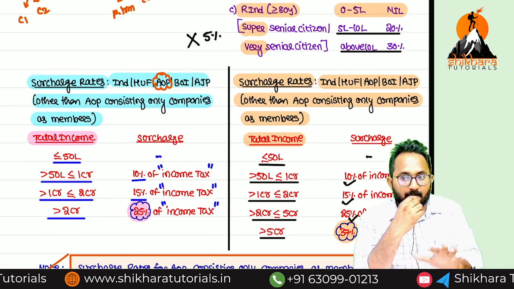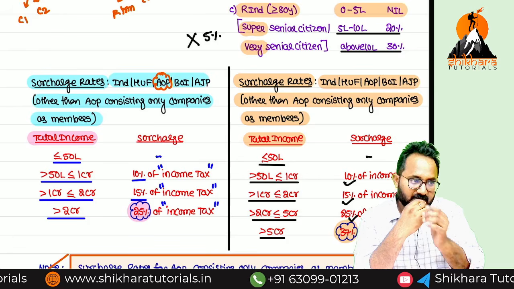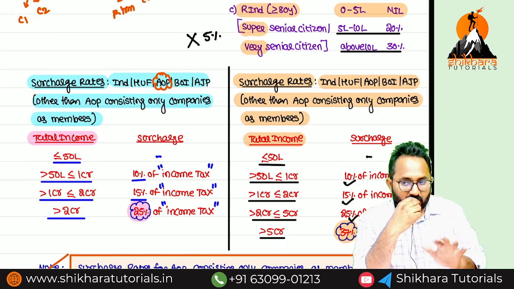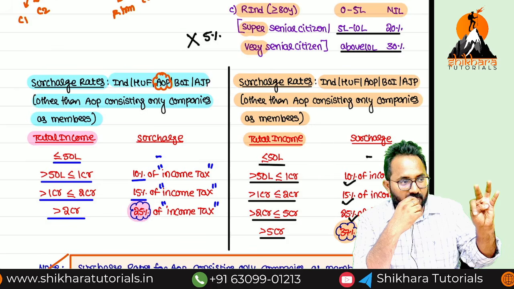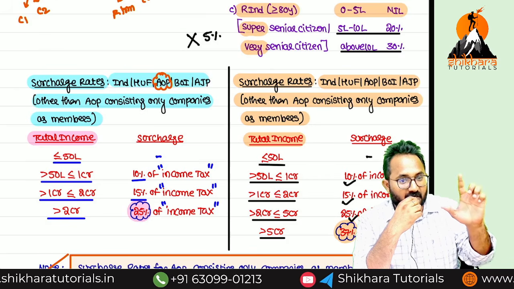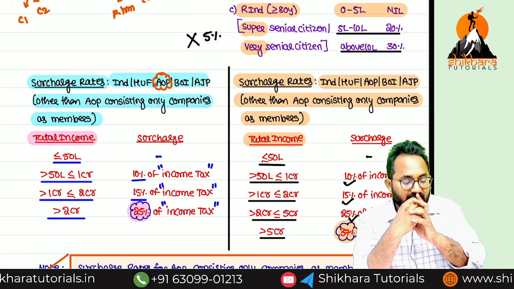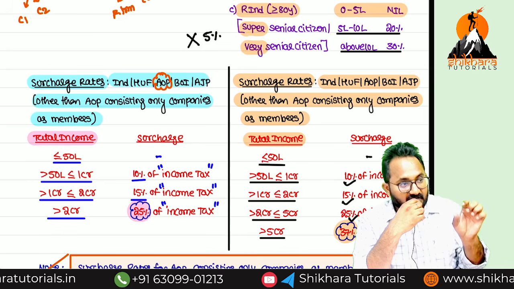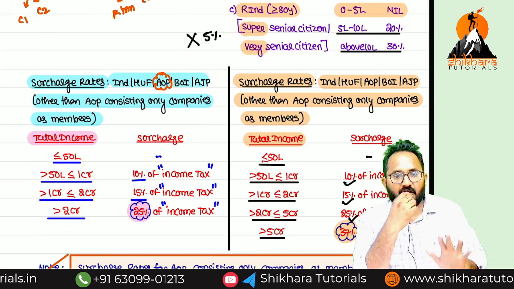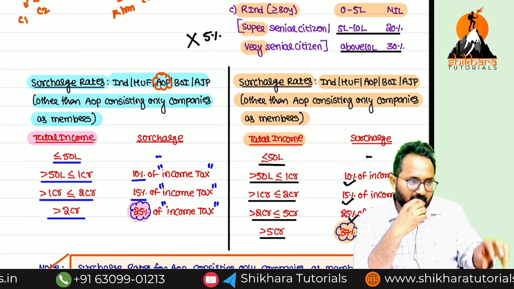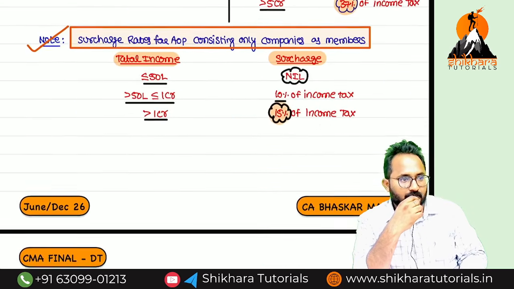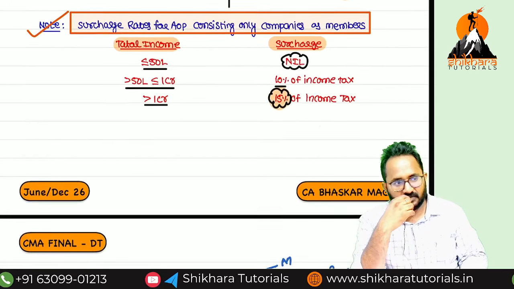These are always applied on what? Income tax. These surcharge rates are applicable for whom? Under 115BAC, individual, HUF, AOP, BOI, AJP. But we have to exclude one type of AOP from here. What is that AOP? An AOP consisting only of companies as members. In one AOP, 6 companies are there as members. For that, I will tell you separate surcharge rates. We'll discuss after some time.